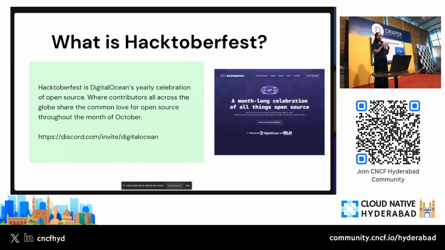And why are we talking about Hacktoberfest? At DigitalOcean, we run this month-long initiative, where you can contribute to open source from 1st of October to 31st of October. All you need to do is just go to hacktoberfest.com. The spelling is hacktoberfest.com. Once you have registered, you can go to GitHub and search the topic Hacktoberfest. There you will see tens of thousands of repositories that are participating.